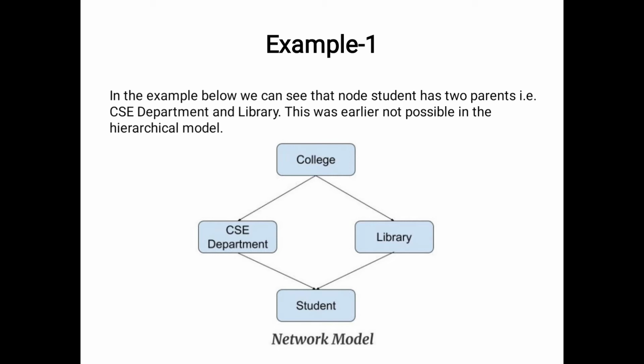So in this particular example we can see that the node student has two parents, that is the CSE department and library. Actually in the earlier hierarchical model it is not possible. So this is the meaning of the network model.